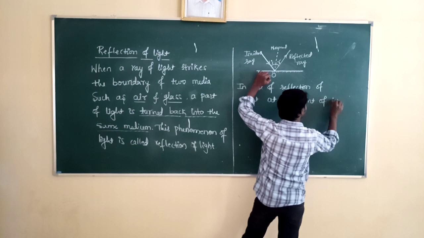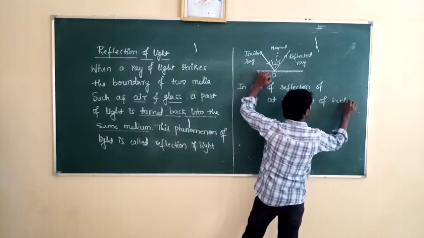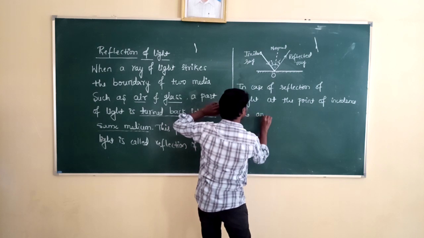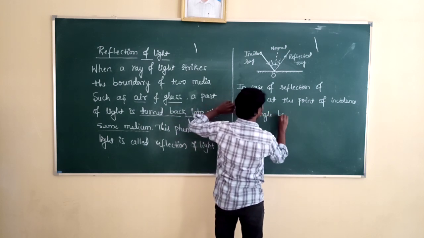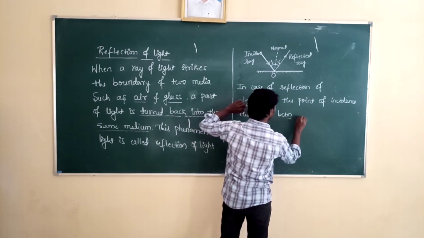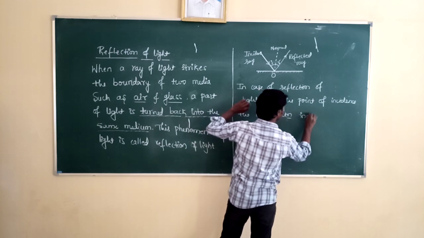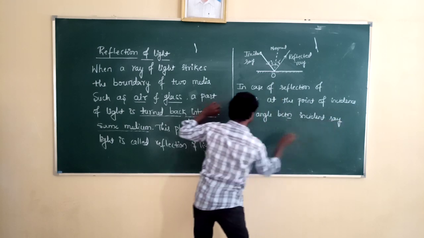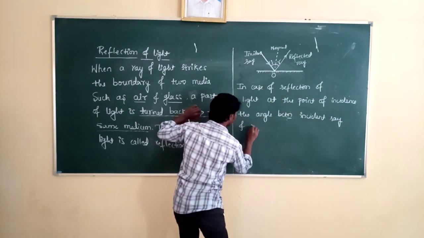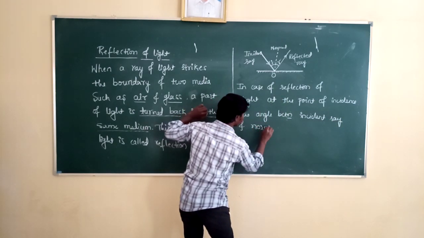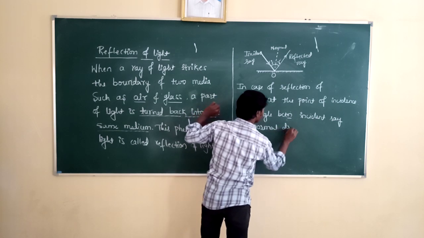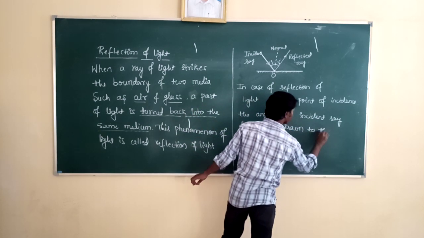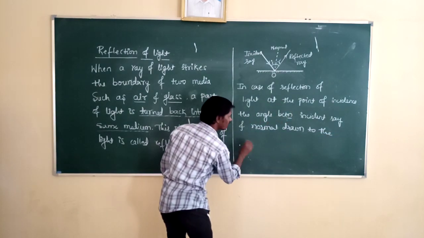At the point of incidence, the angle between the incident ray and the normal drawn to the reflecting surface is called the angle of incidence.